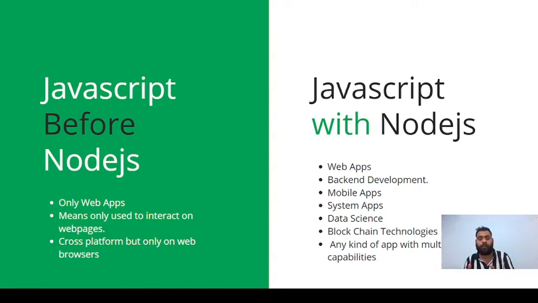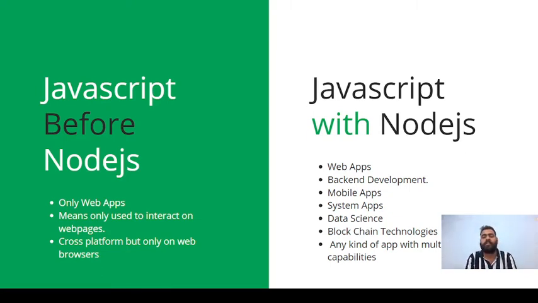Now with the help of Node.js we can write backend applications as well, and those are also platform independent. Like .NET in history was not able to develop cross-platform applications. Now it is .NET Core, so with the help of .NET Core we can build platform independent applications as well. But we are talking about JavaScript here.